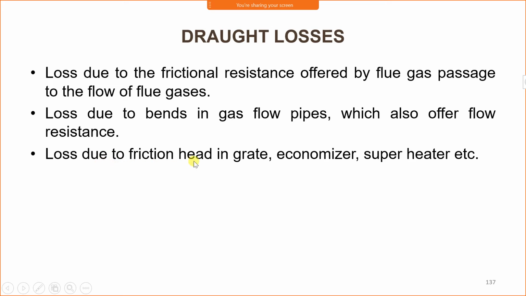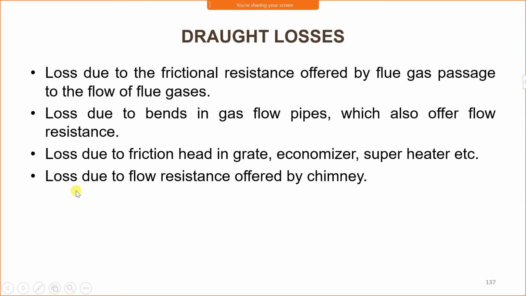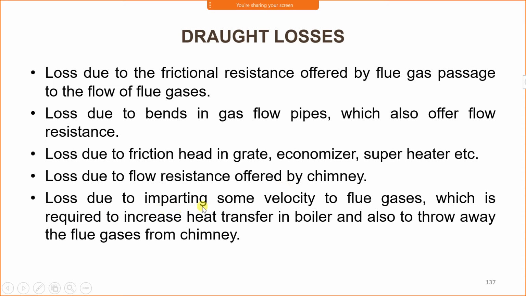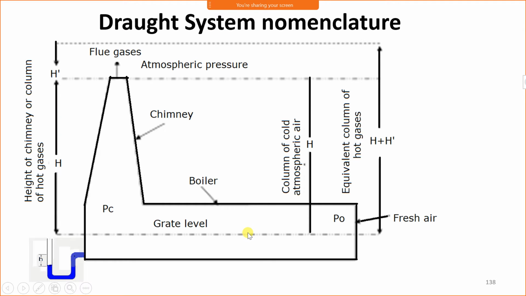Loss due to friction head in the grate, economizer, superheater. Loss due to flow resistance offered by the chimney. Loss due to imparting some velocity to flue gases, which is required to increase heat transfer in the boiler and also to throw away the flue gases from the chimney.